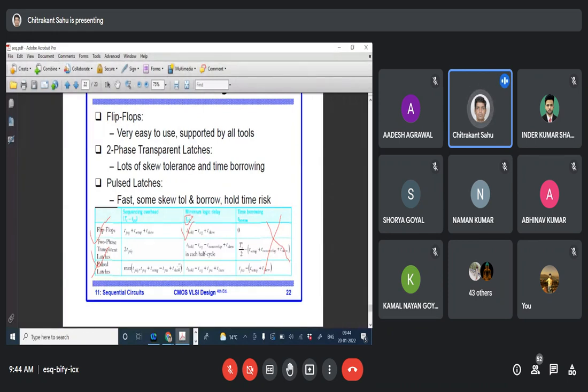Just focus on the cases with skew and without skew. These two things will be there in the previous question papers also. You can see there will be questions related to the flip flop and questions related to the latches.